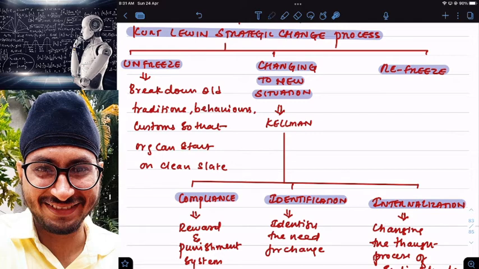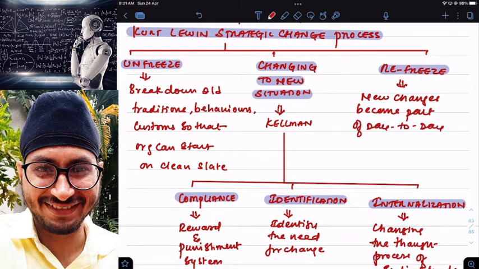Refreeze means new changes become part of your day-to-day process. Day-to-day process means once employees learn using SAP and start being comfortable in using SAP, that is called what? Refreeze. So in refreeze what happens?